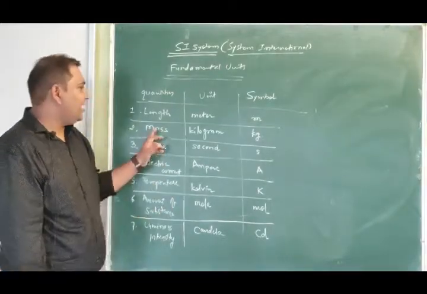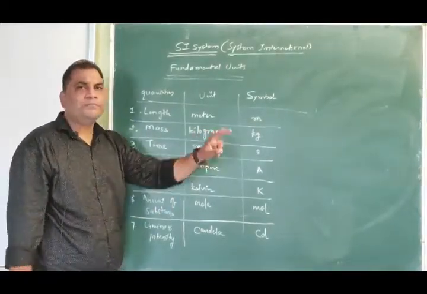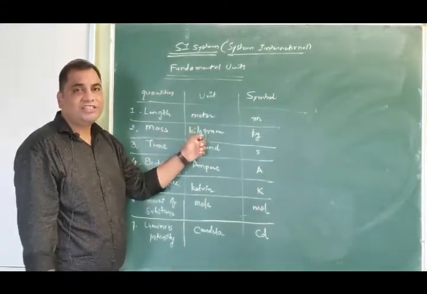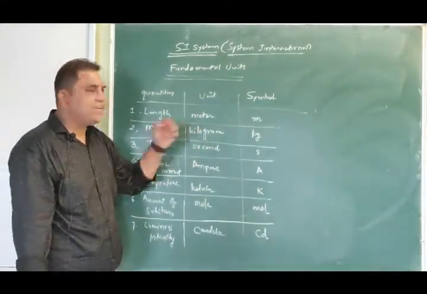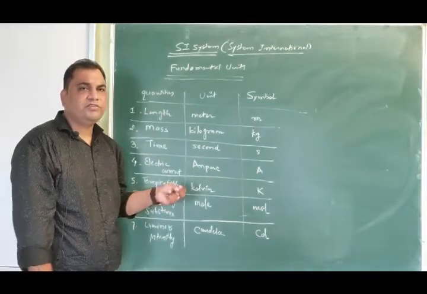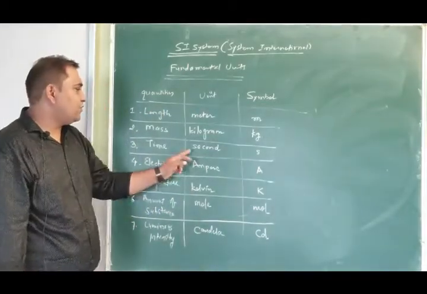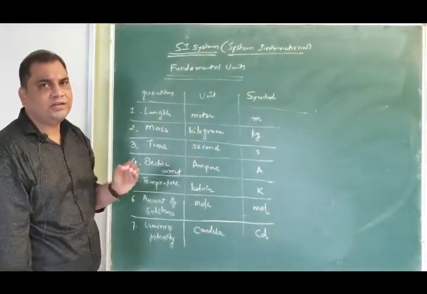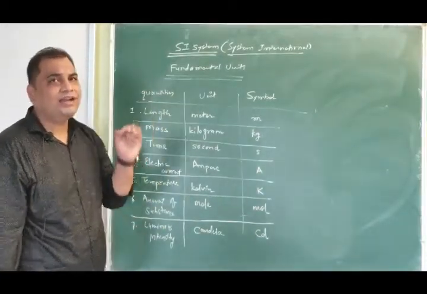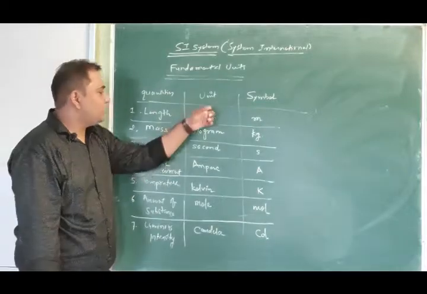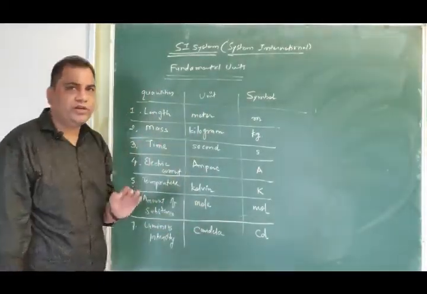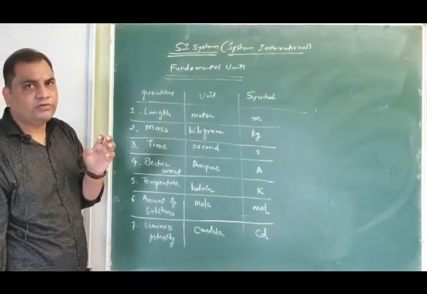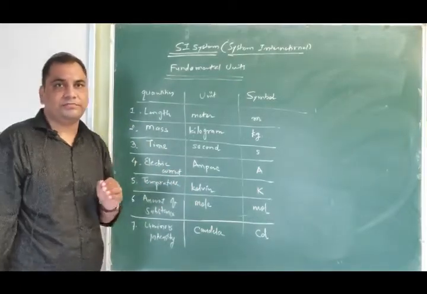The definition of kilogram has been updated in 2019 only. In your textbook they might have given you the older definition. So these all have specific definitions with a very high level of precision associated with each unit, and we use these as our fundamental set of units in our SI system.